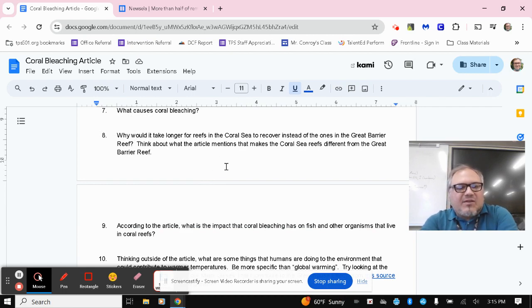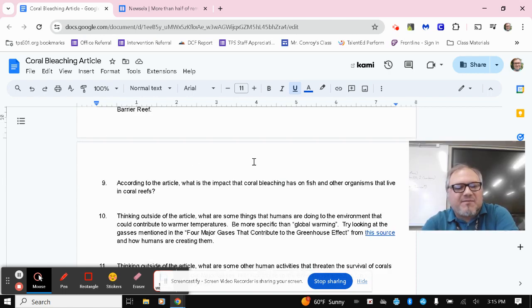8, why would it take longer for reefs in the Coral Sea to recover instead of the ones in the Great Barrier Reef? Think about what the article mentions that makes the Coral Sea reefs different from the Great Barrier Reef. This one I've found is a little bit tricky for folks, but again, look at what the article is pointing out about the differences between the reefs in this area, the Coral Sea, versus the Great Barrier Reef, which is a little more famous. You've maybe heard of the Great Barrier Reef.